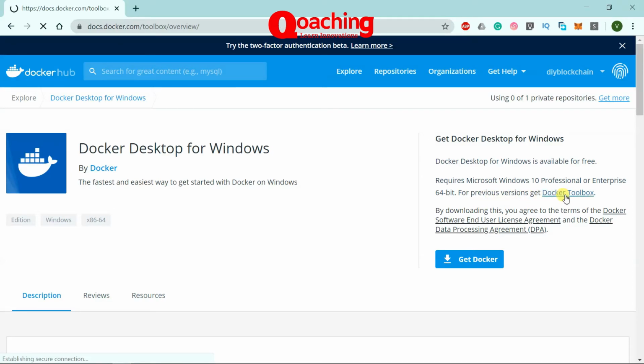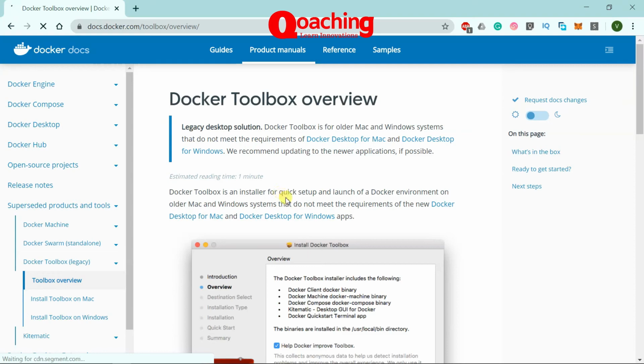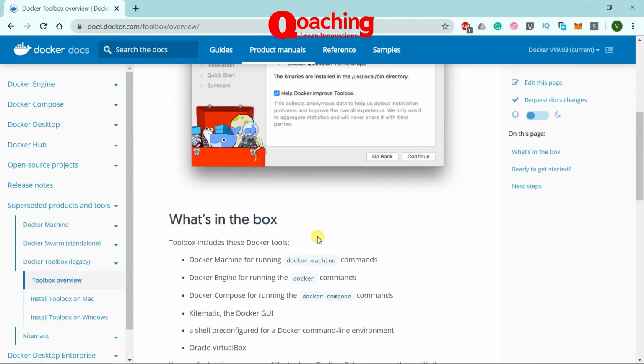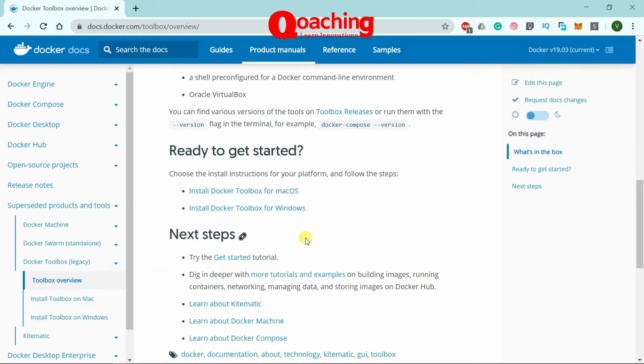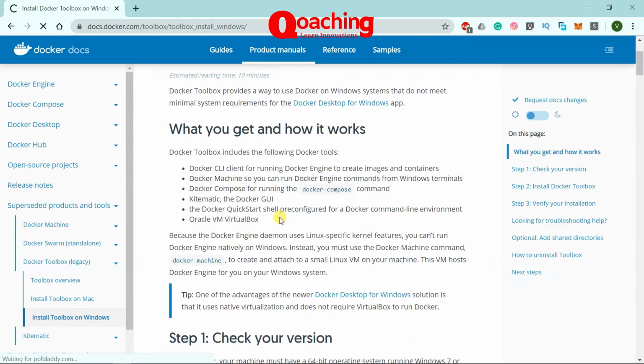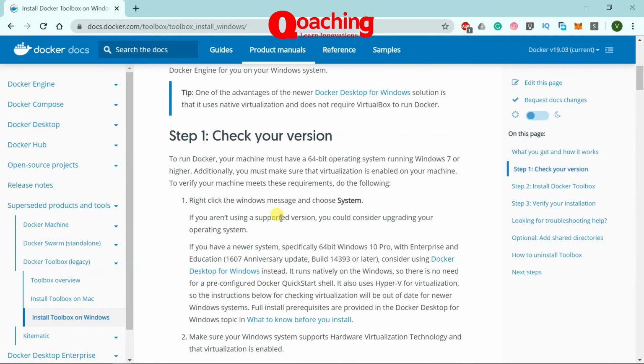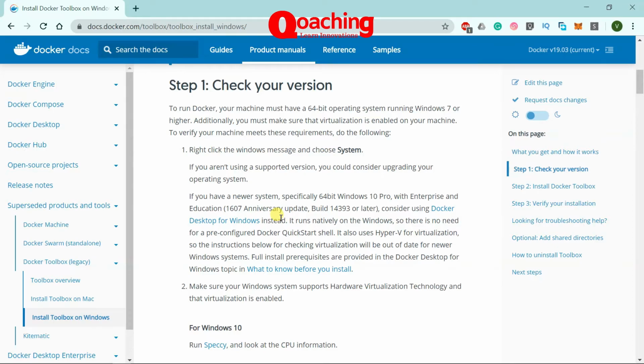So we'll click on Docker Toolbox, and this is something that people who do not have Windows Professional or Enterprise can actually use. It's pretty simple. We can go here and find Docker Toolbox for Windows to install. We can click in here, and it is going to download a small file for us.